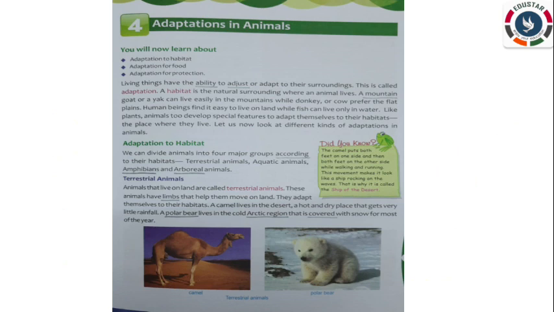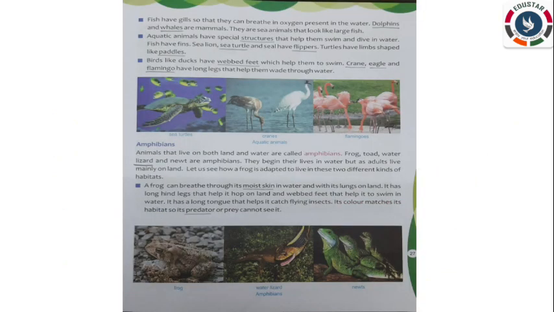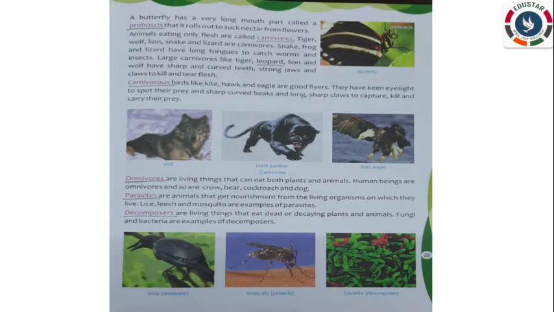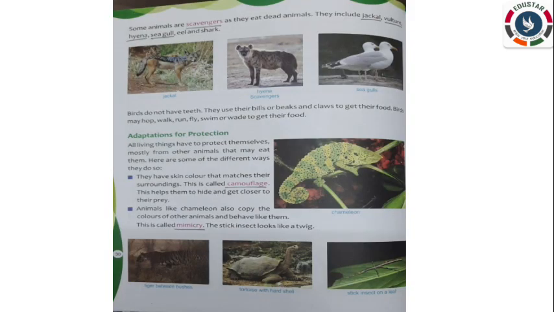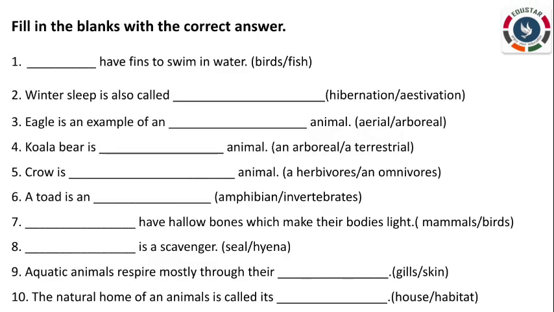After completing the writing, you have to start the fill-ups. There are 7 pages in lesson 4. So underline the words in your book and start to write in the A4 sheet. After completing the important words, write the fill in the blanks. Now we will discuss the answers for these fill-ups.